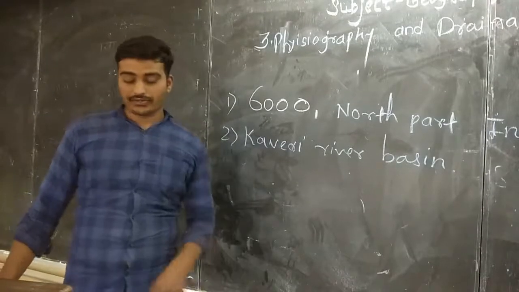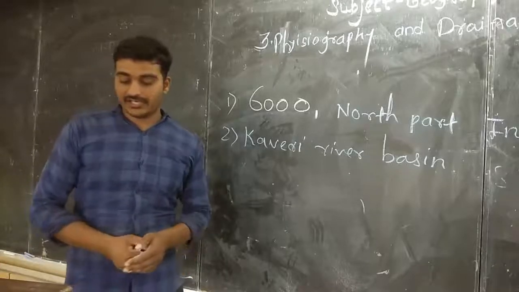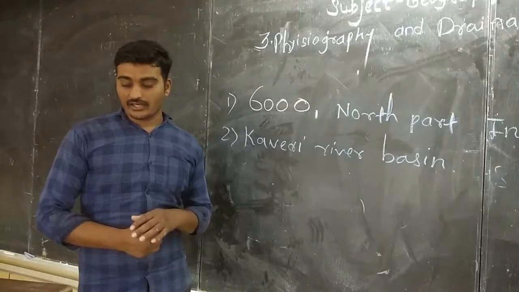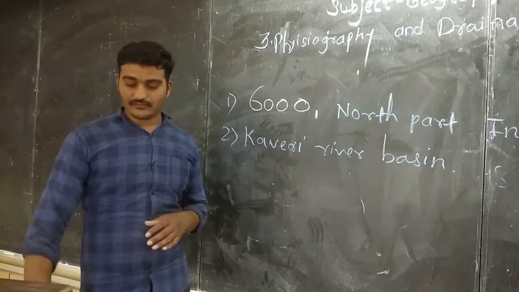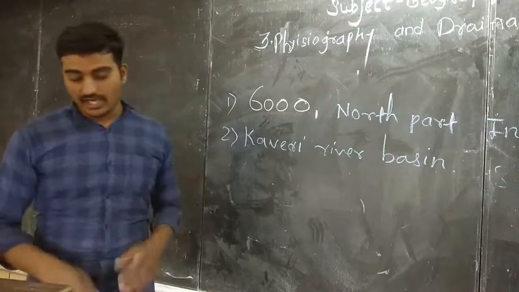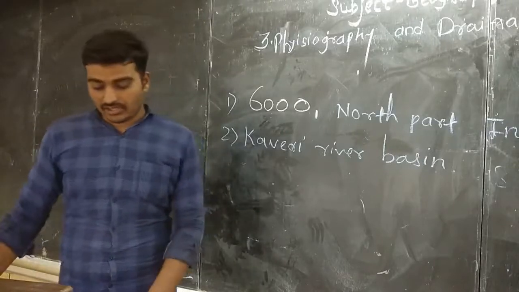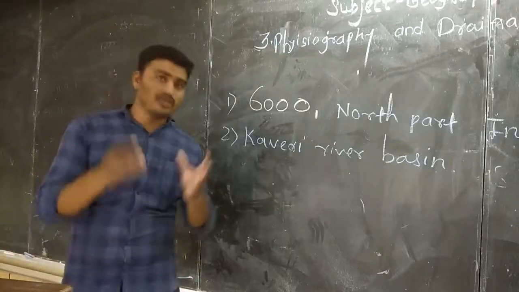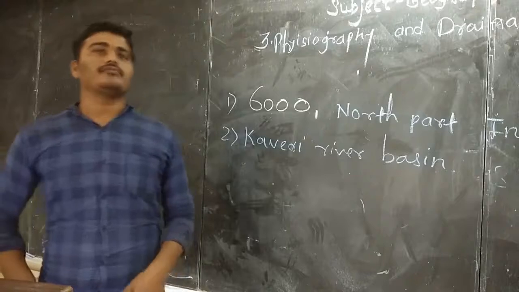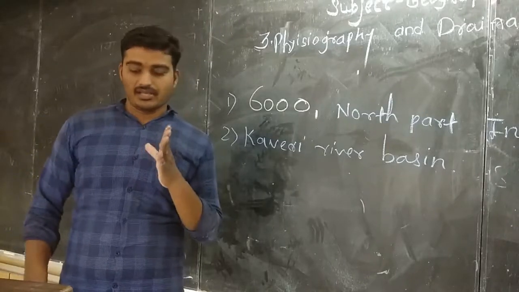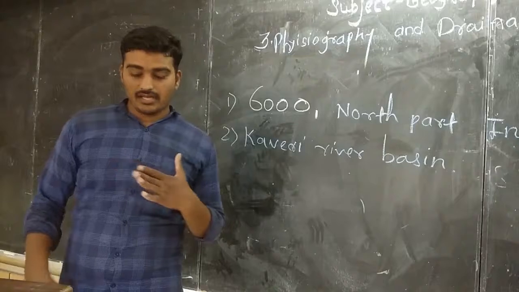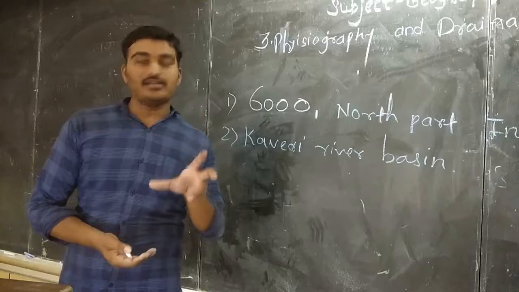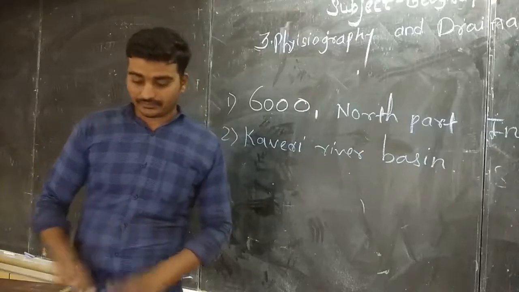Okay, next question we are going to see now. In which direction is the slope of the region in the north shown in dark green? Basically, the question is, in which direction is the slope of the region in the north shown in dark green? If you clearly observe the index they gave us, the low altitude is in a green color, and that green color we can see in the north side.